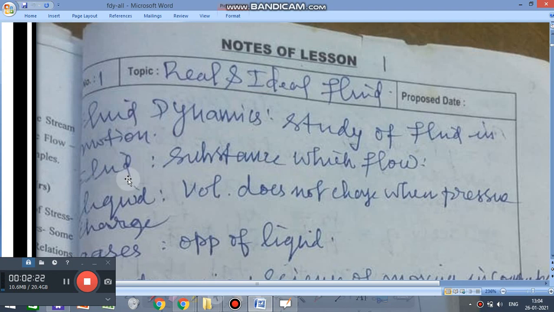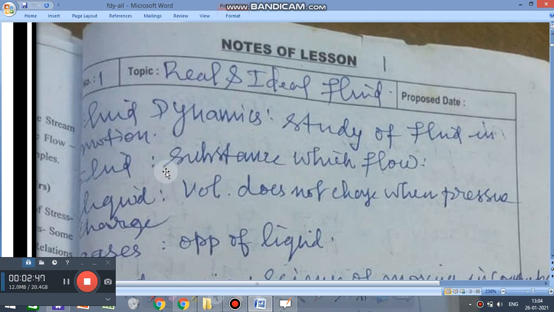Next one is about fluid. You understand what a fluid is? A fluid is a substance which can flow. Take for example a stone. It is not a fluid because it will not flow. Similarly wood. Wood is not a fluid because it will not flow.